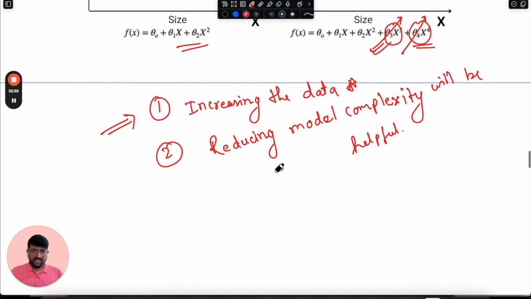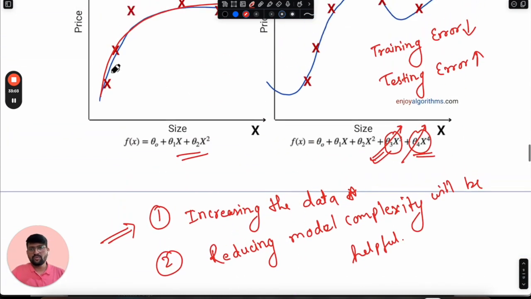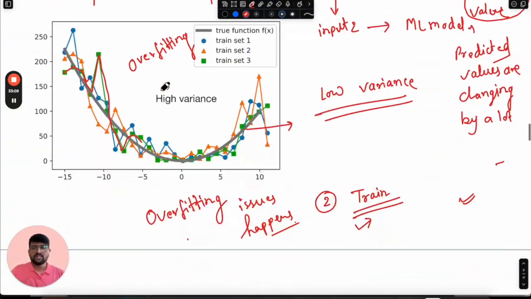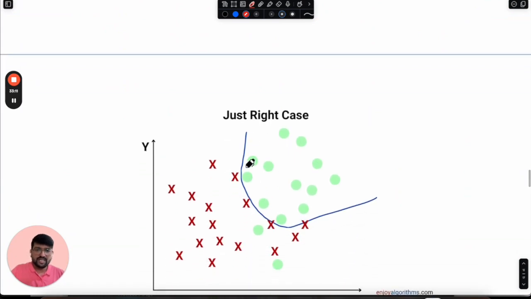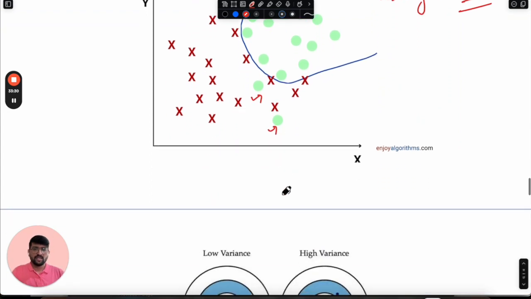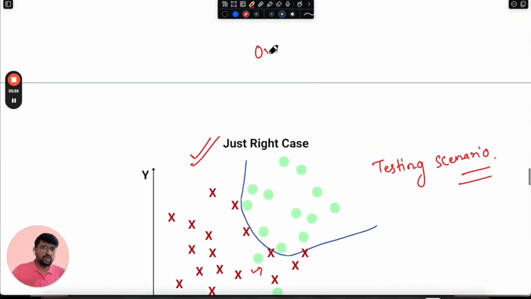So let's quickly understand what exactly we want in that case. We want just right fitting, like in the same data set that we discussed earlier. Suppose this is the right fitting that we want. Even though there are some misclassifications, that will not affect the testing data performance. So that's why we want the just right fitment for our data set. Now quickly learn, this is the scenario that we want. We definitely do not want overfitting,